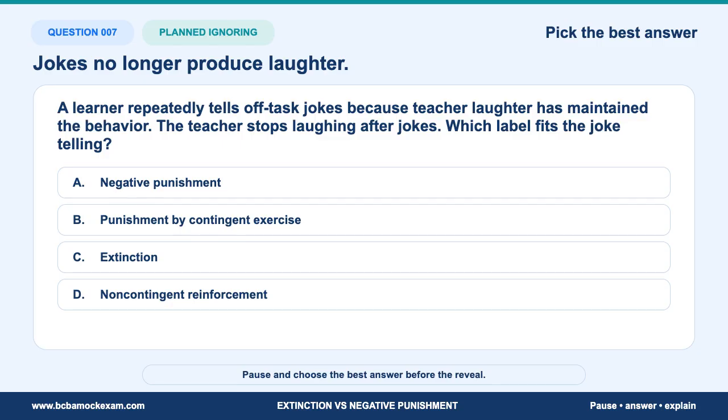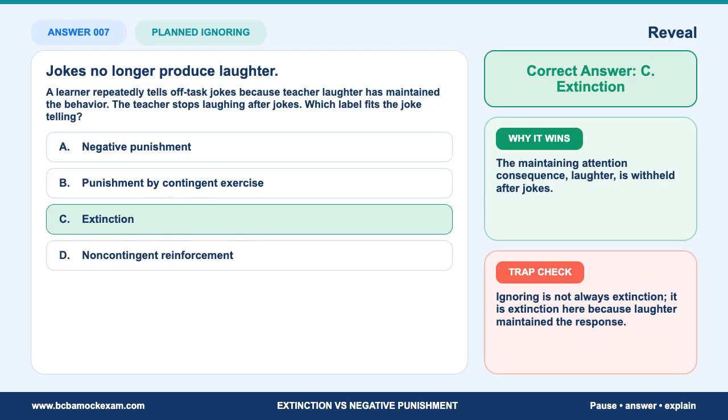Pause now and choose the best answer. The correct answer is C. Extinction. The maintaining attention consequence, laughter, is withheld after jokes. The deciding detail is not the topic label. It is the relation described in the stem.